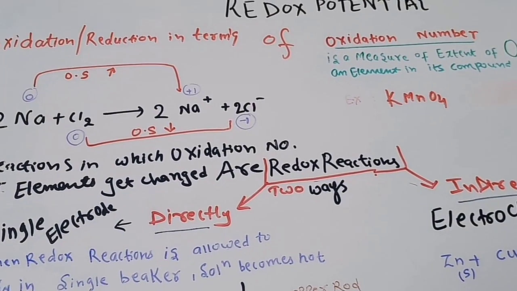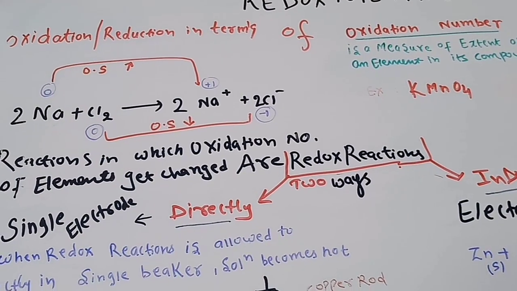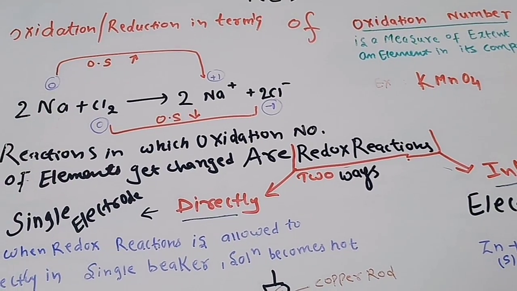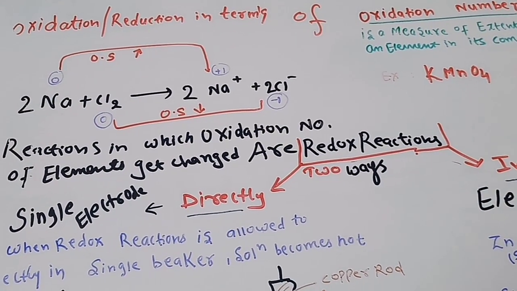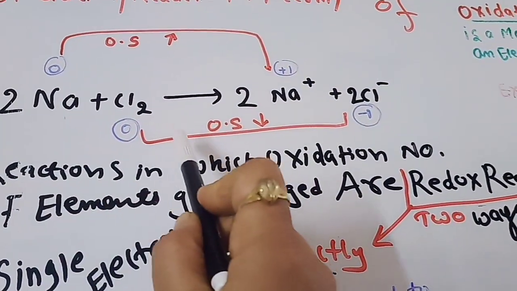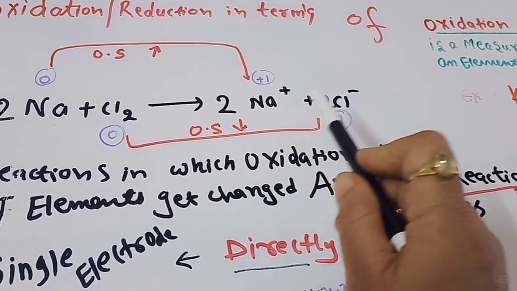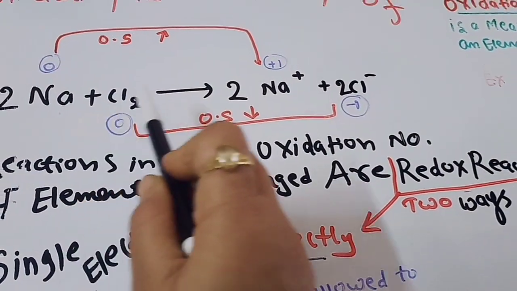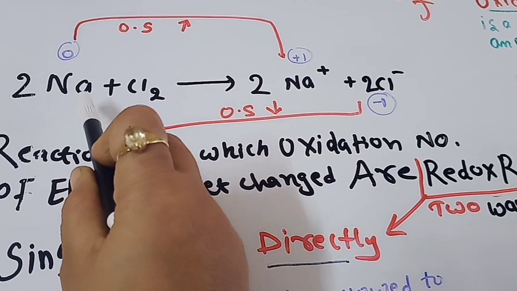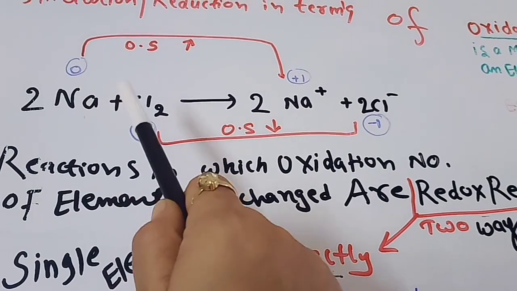Now let us define redox reactions in terms of oxidation number.